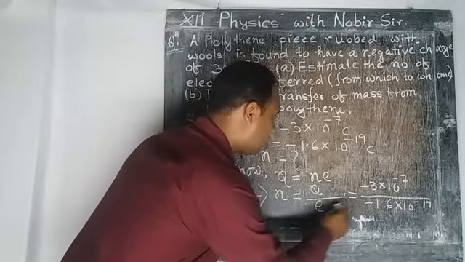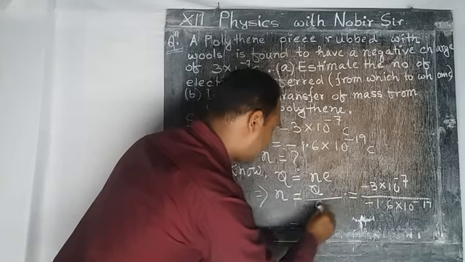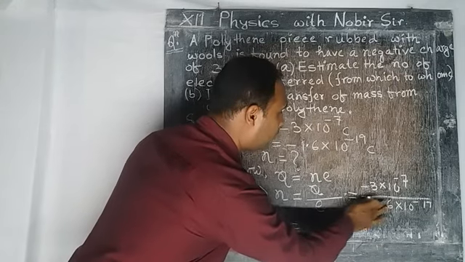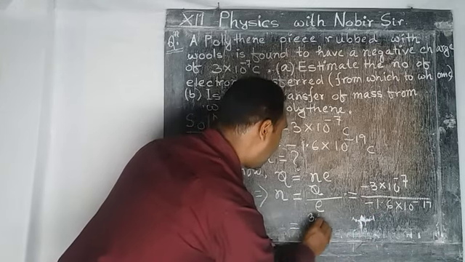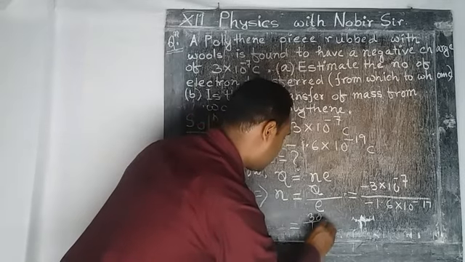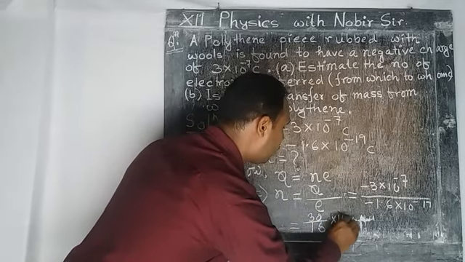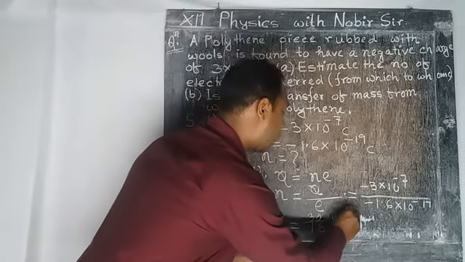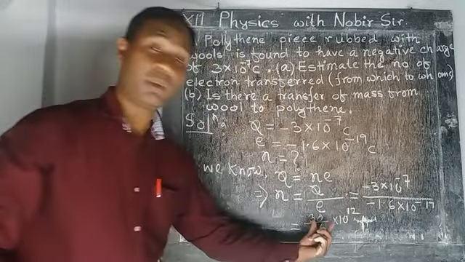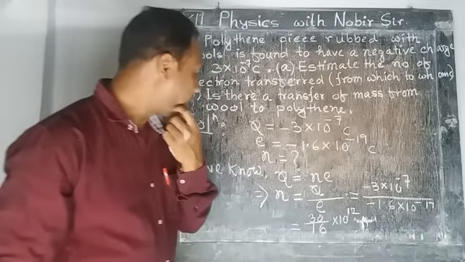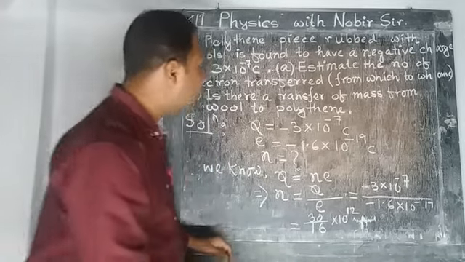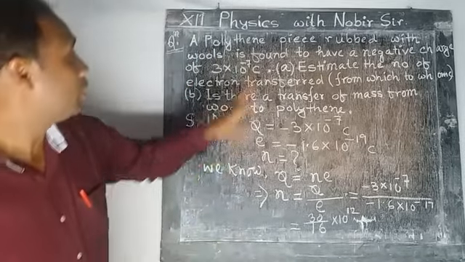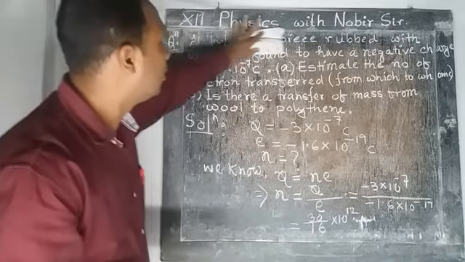If we simplify this, if we remove the point, it will become 30 by 16 into 10 to the power 7. It will be plus 12, isn't it? So 30 by 16, after calculation we got this one.